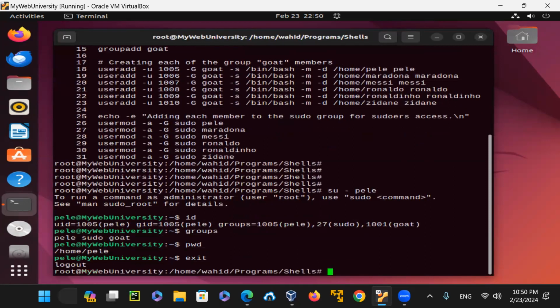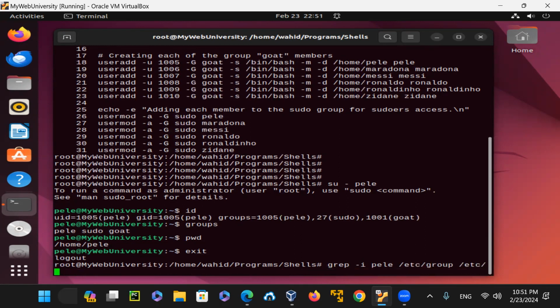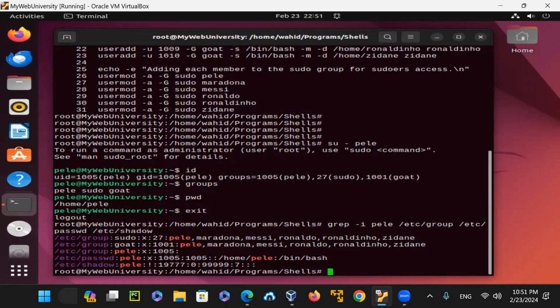So if I just exit out of here, say grep -i Pele from /etc/group and /etc/passwd and /etc/shadow, you can see that it has entries, but the password is basically empty. It has not assigned any password yet in the shadow file. So the group is there, and for sudo, we have all the 5 members as part of the sudoers. So they do have access there.